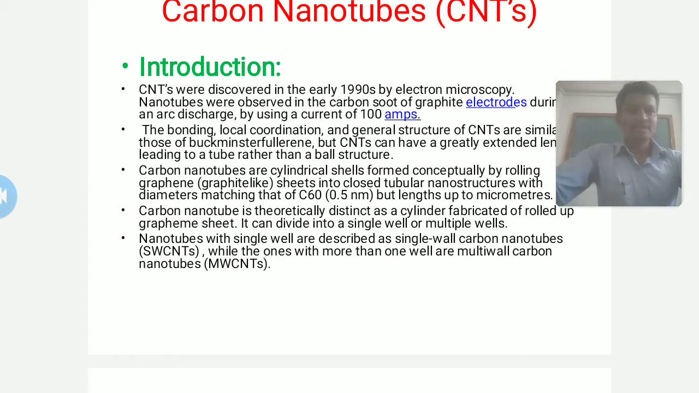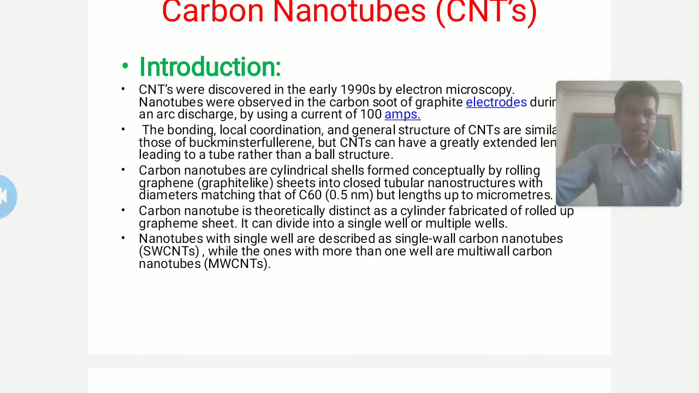These are cylindrical shells in shape, and conceptually formed by rolling graphene. Graphene, we know, is one of the allotropes, and it is a two-dimensional sheet of carbon, a net in which hexagonal rings are arranged. It is graphite-like, so that's why it is called graphene. By rolling a single layer or monolayer of this graphene, these carbon nanotubes can be formed.